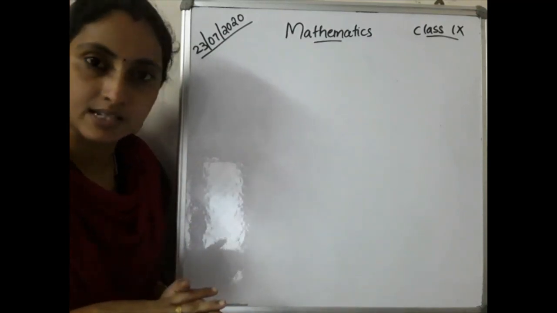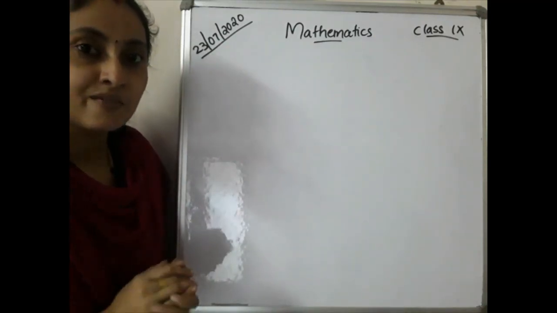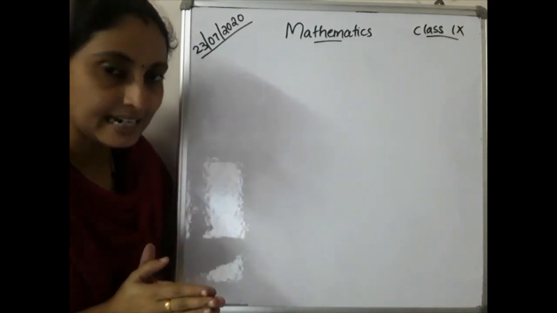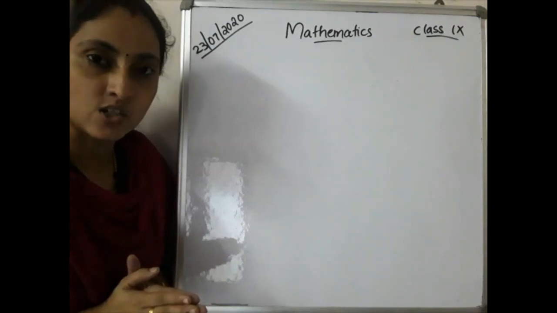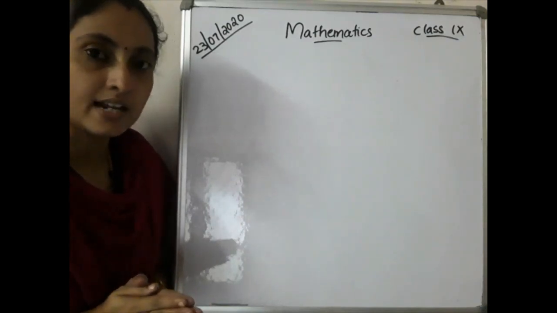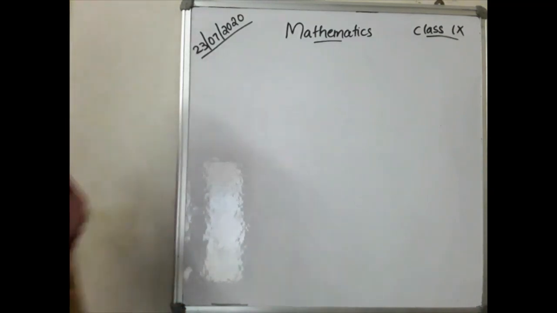The previous chapter, that is number system, based on the number system. Then we will come to our portion, that is the remainder theorem. Yes, the additional problems based on the remainder theorem. Okay. So please write down the first question.